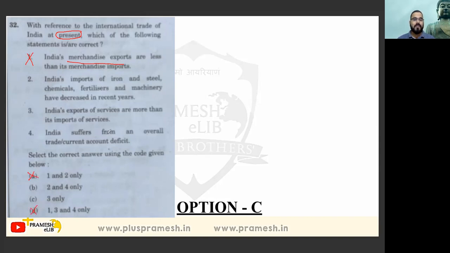Okay. India suffers from an overall trade or current account deficit. Yes, initially it was, but now it is in surplus. So option 4 will be correct. India's export of services are more than import of services. This one is correct. So option C will be correct here. Because in recent times, scenario has changed. If they have asked in the past decade, in 20 years, then these 1, 2, 3, all the options are correct. 1, 3, 4, 1, 2. Then the scenario is different. But right now it is different. Okay, let's move to another one.